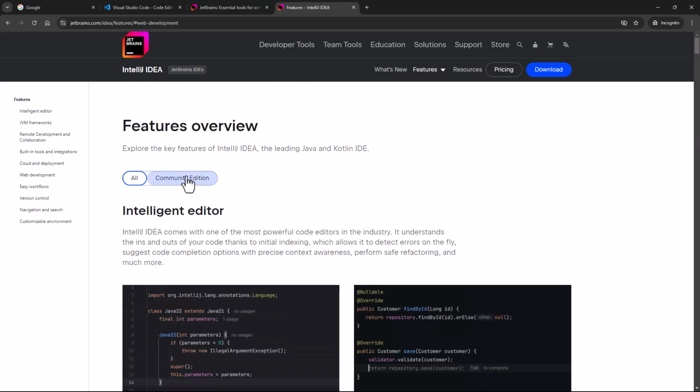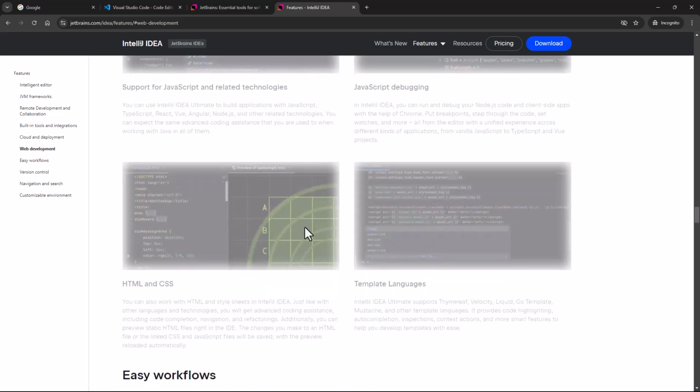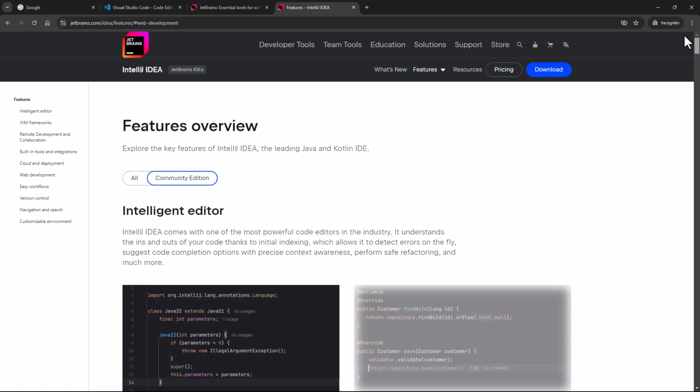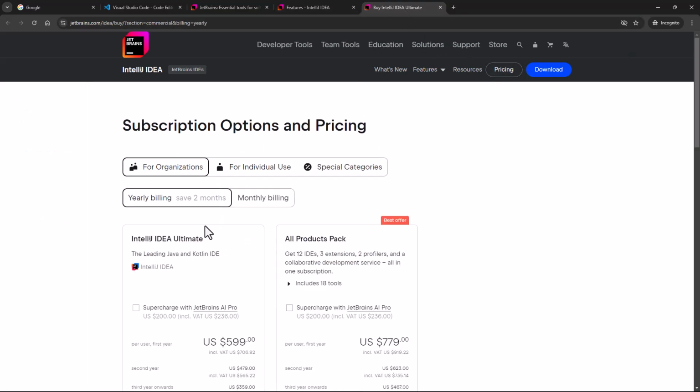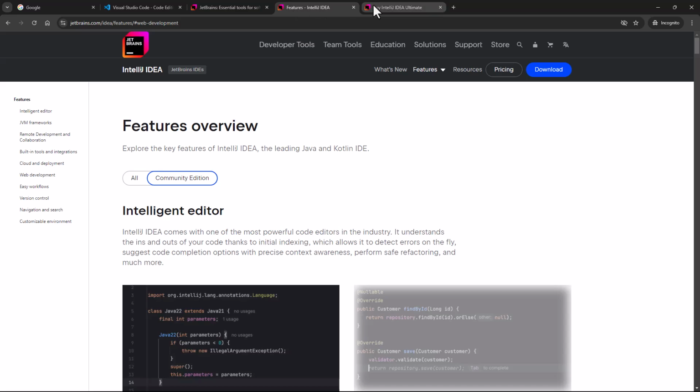So if you select Community Edition over here, and go to web development again, you'll see all those features are disabled. Now, what is Community Edition? If you go to pricing, I'll open pricing in a new tab. If you have access to IntelliJ IDEA Ultimate, well and good. It's a paid version. If you have access to that, you can make use of it for web development.